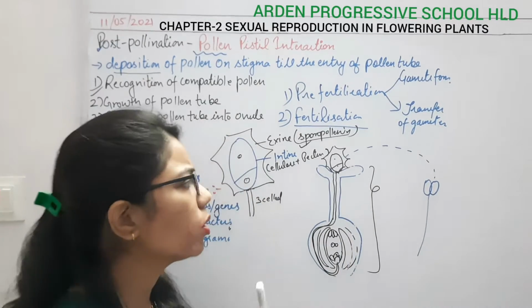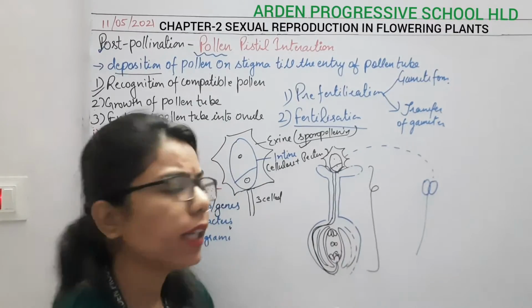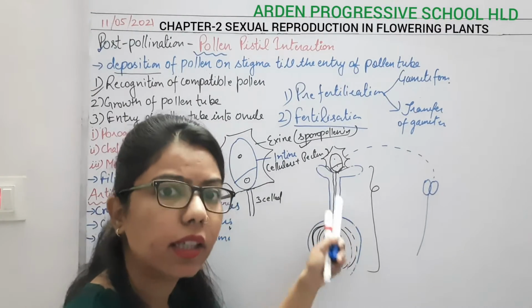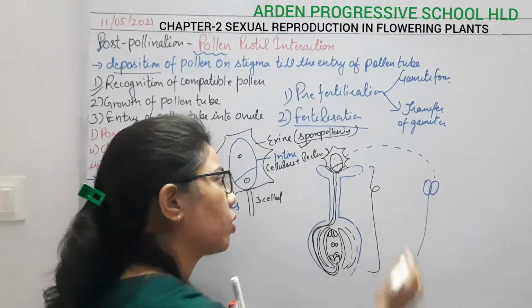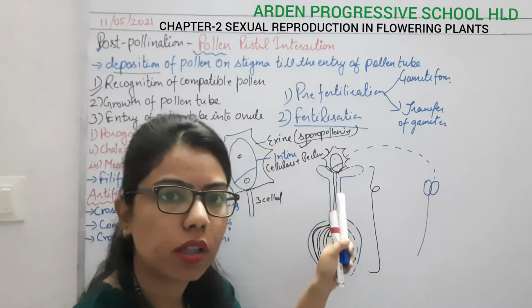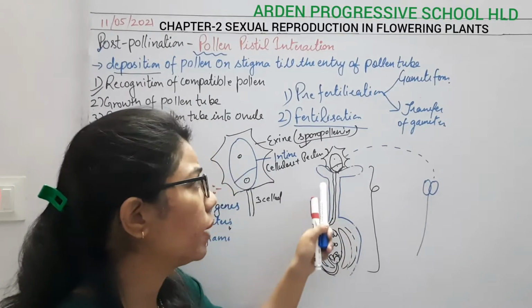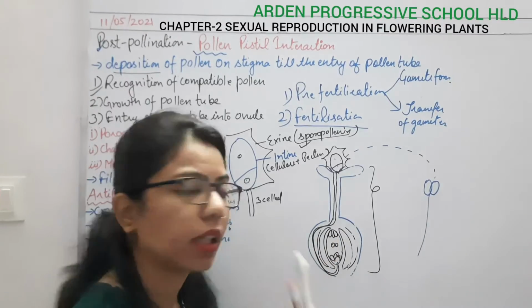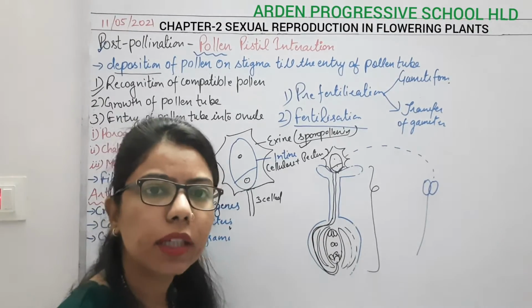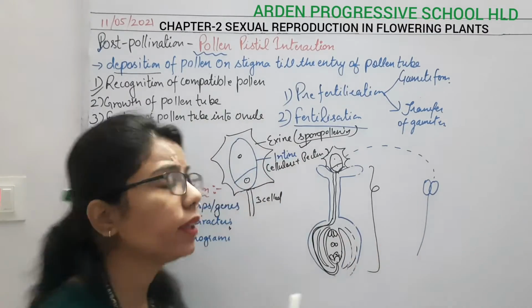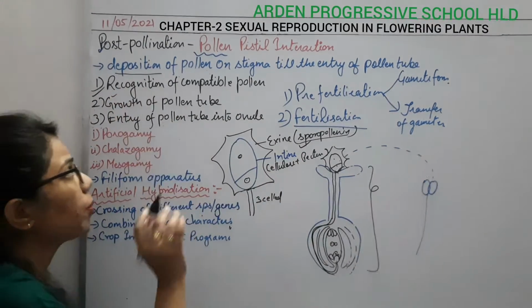Yes or no, because with the help of pollination, any pollen can reach here. So whether it is receptive, whether it is of the same species, or whether it is compatible with the stigma, only then will there be germination of the pollen tube. If it is not compatible with the stigma, then what will happen? Then there will be no germination of the pollen grain, and ultimately there will be no fertilization. So the first prerequisite for fertilization is proper recognition.